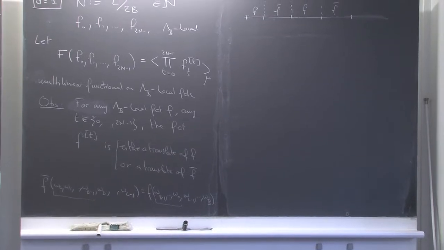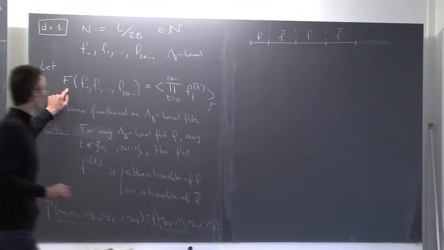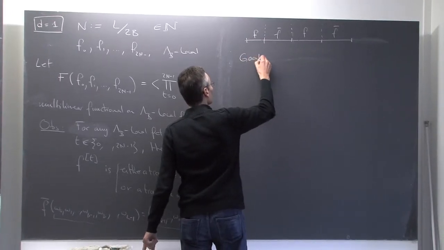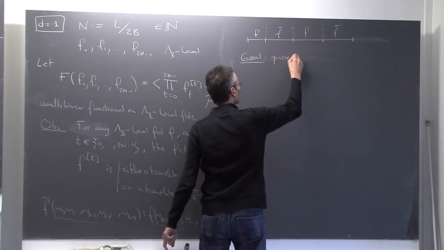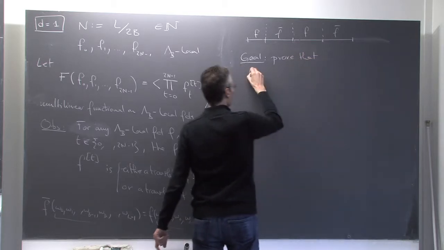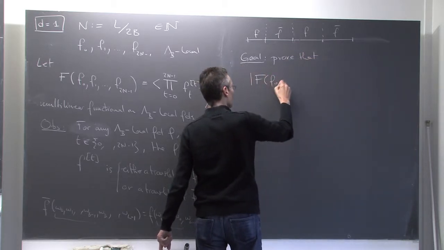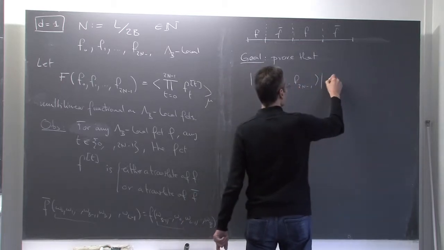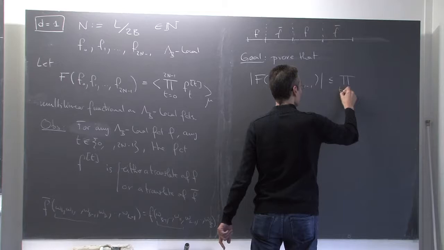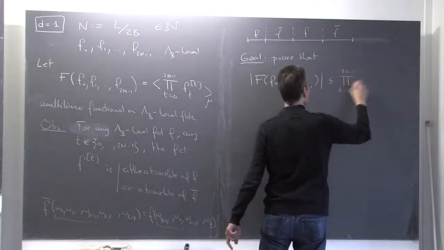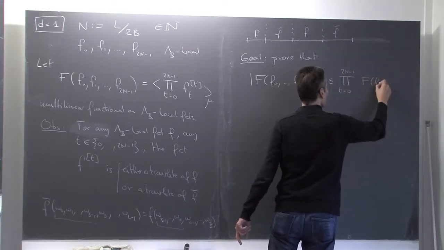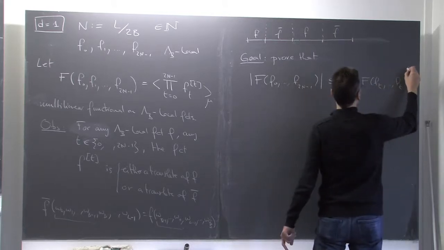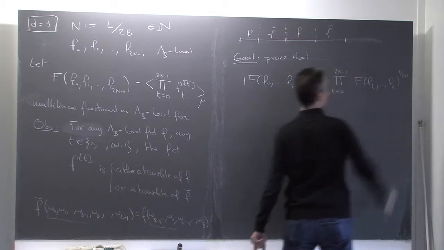And now what we want to prove in terms of this F, so our goal, prove that the absolute value of F(f_0, ..., f_{2n-1}) is smaller than the product over t, which goes from 0 to 2n minus 1, of F(f_t) to the power 1 over 2n.